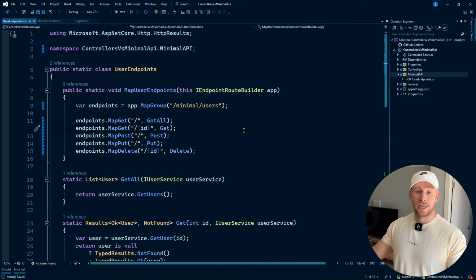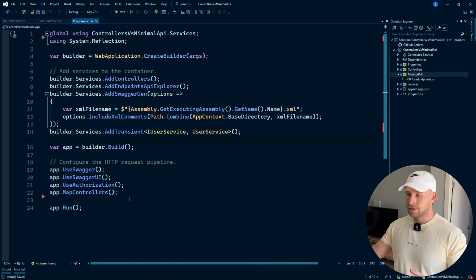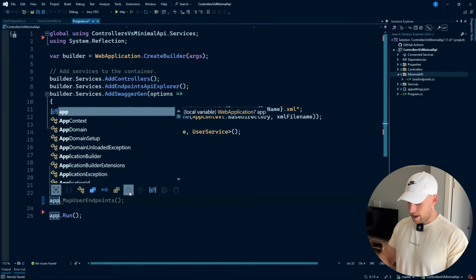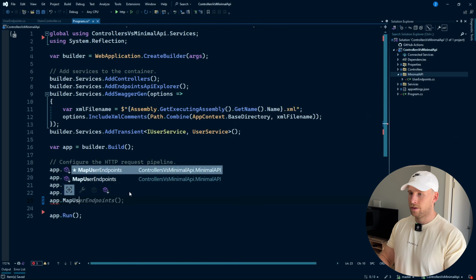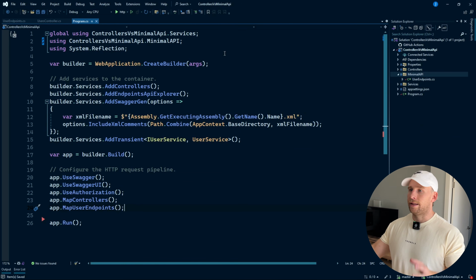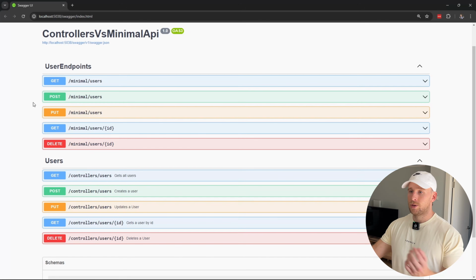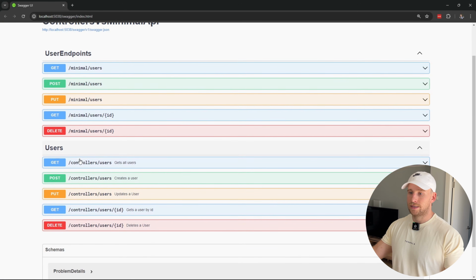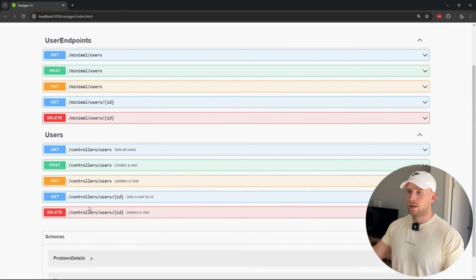Now, the final thing that we actually need to do is register these endpoints so we can actually use them. So let's go to our Program.cs, and we're actually going to call that extension method, app.MapUserEndpoints. Now let's run this application and see what we get. As you can see, we have our minimal endpoints and then we have our controller endpoints as well. One difference so far is that we don't have our documentation just yet.